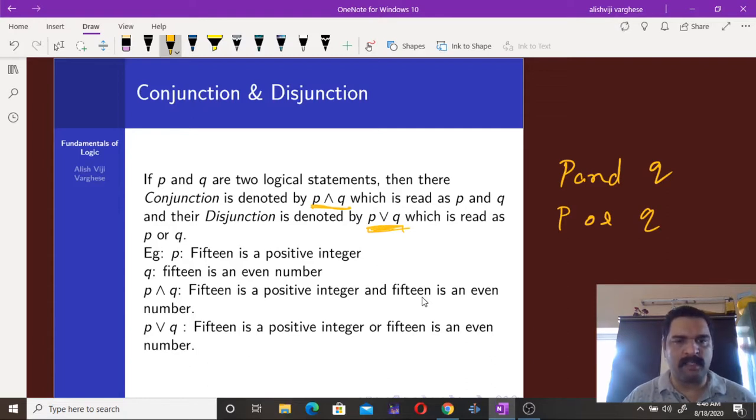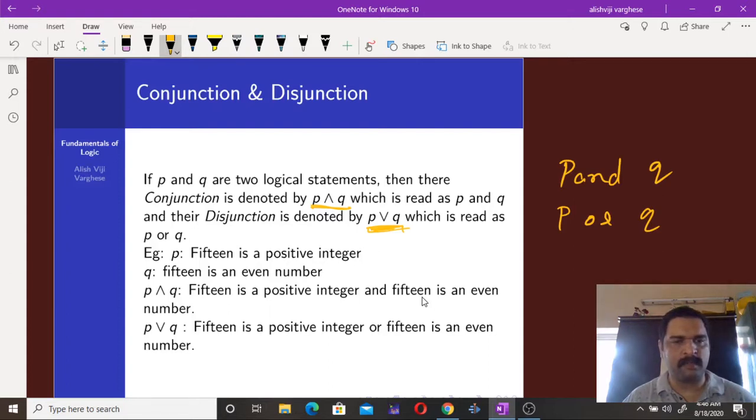Some examples: 15 is a positive integer, that's a statement. 15 is an even number, that's another statement or proposition. We don't bother about the truth value of these statements. 15 is a positive integer is true, 15 is an even number is false, but we are not considering truth value, we just take two propositions. Then P and Q: 15 is a positive integer and 15 is an even number.